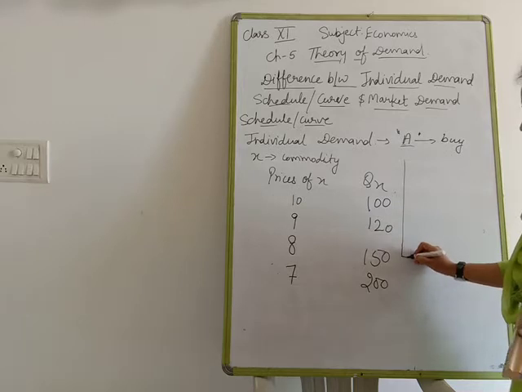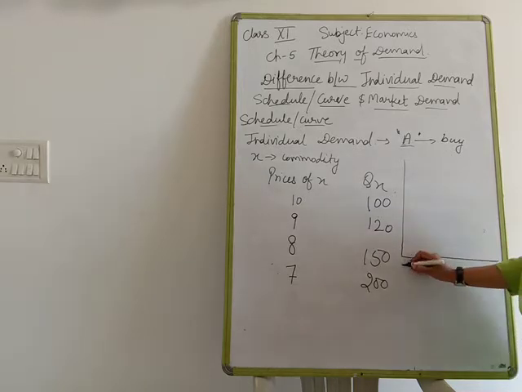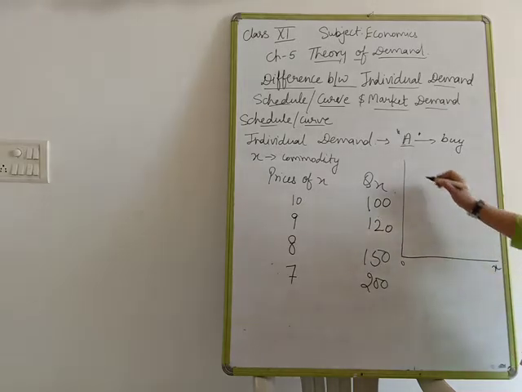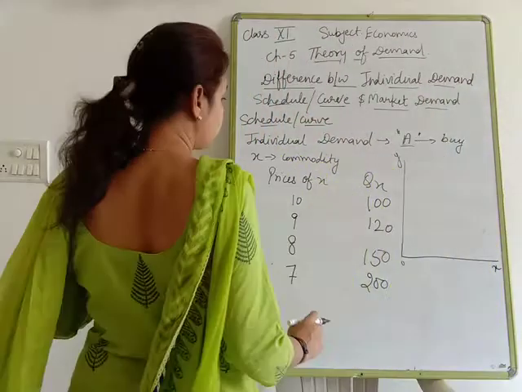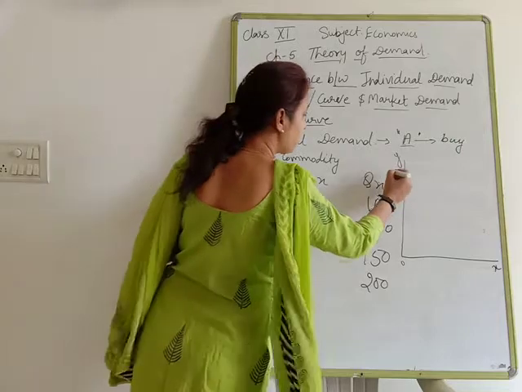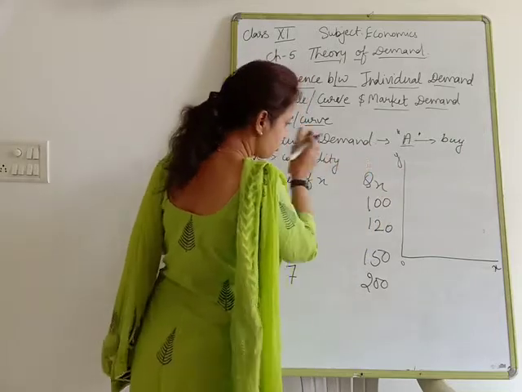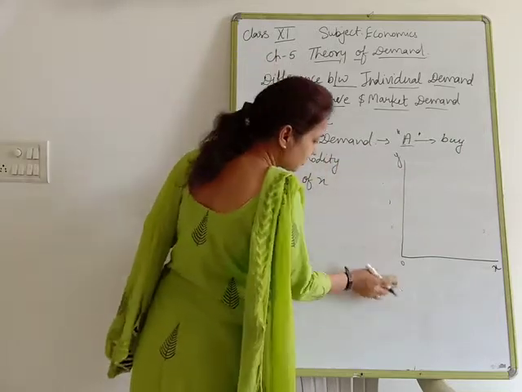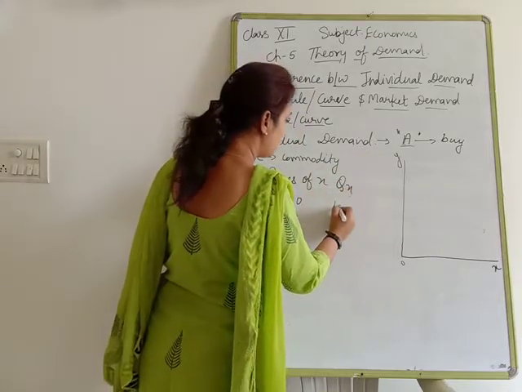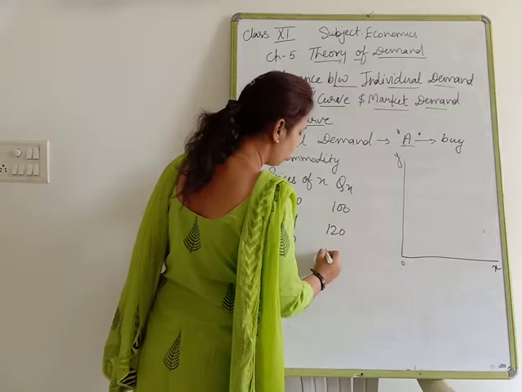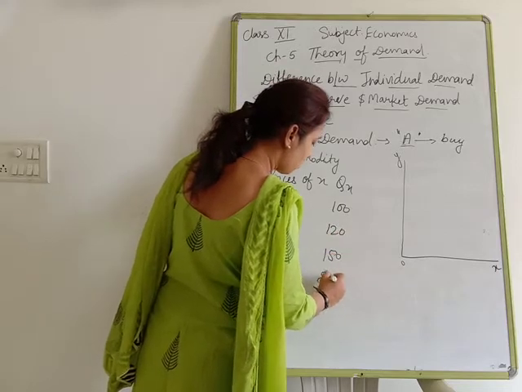You can see O, X and Y. Here we are going to take prices. I am going to shift a little bit only. QX 100, 120, 150 and 200.